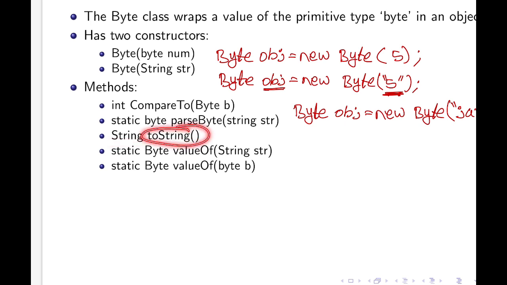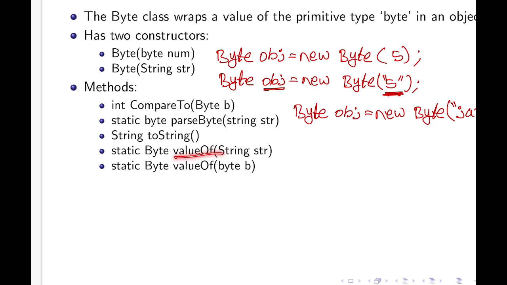The to string method just converts the byte object into a string value. This to string method is defined in the object class. As all the wrapper classes are subclasses of the object class, this to string method is available in these wrapper classes.